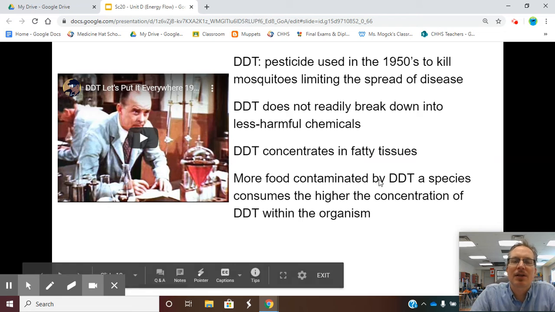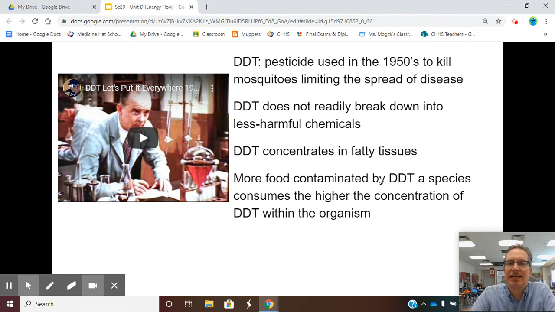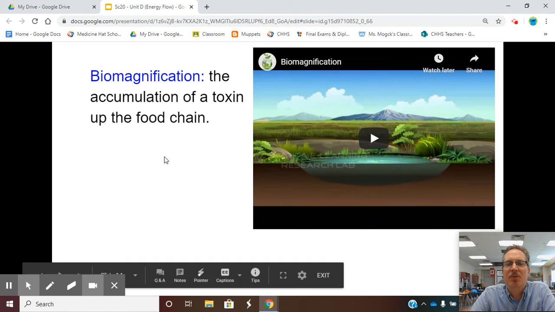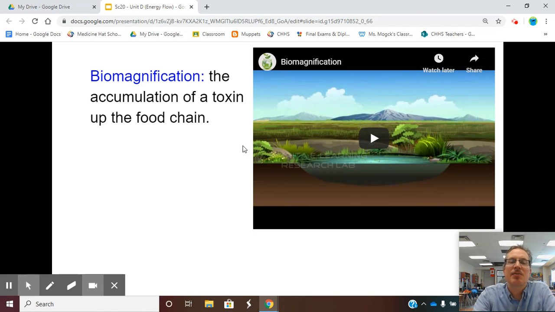Well, what I want to look at for a second then is DDT. Now, I don't like the order we have these slides, so I'm going to jump one and just look at biomagnification first. So biomagnification, if you remember from previous studies, is the accumulation of a toxin up the food chain. So it comes in at, let's say, primary consumer level, and then it takes off from there.